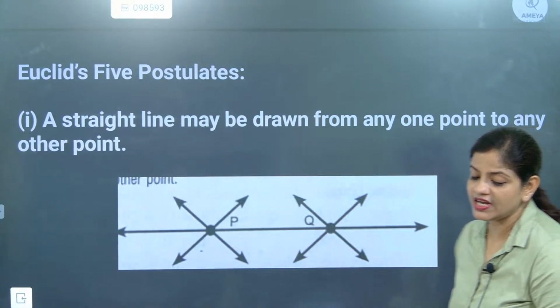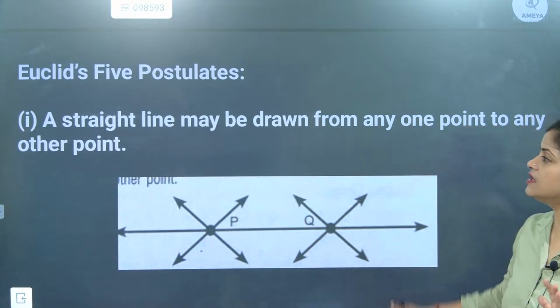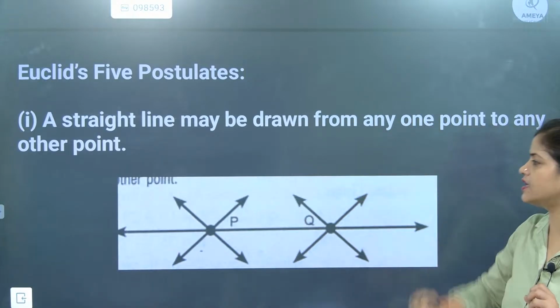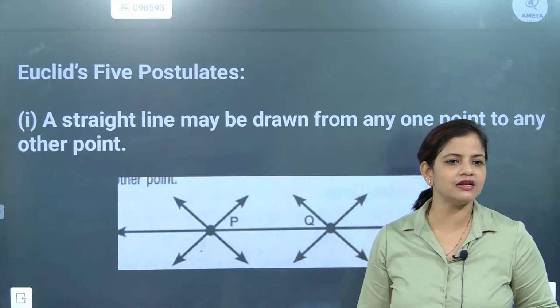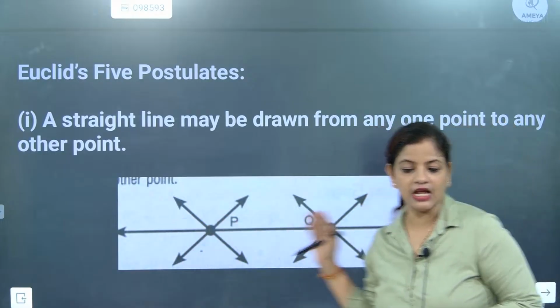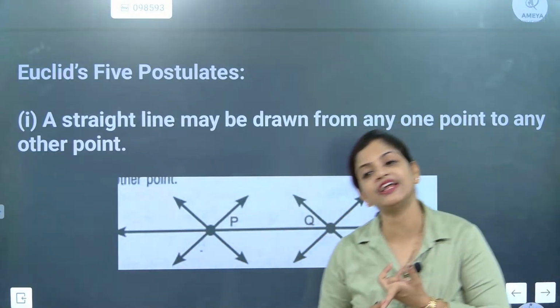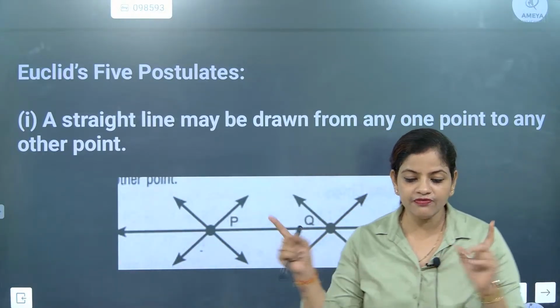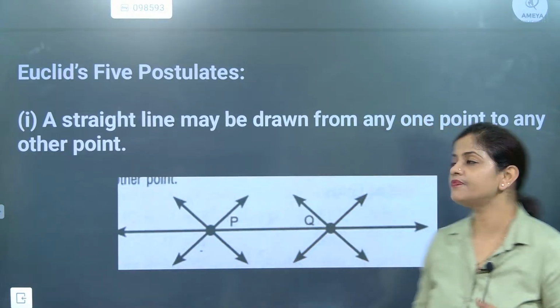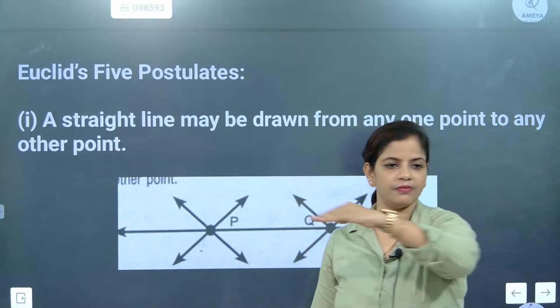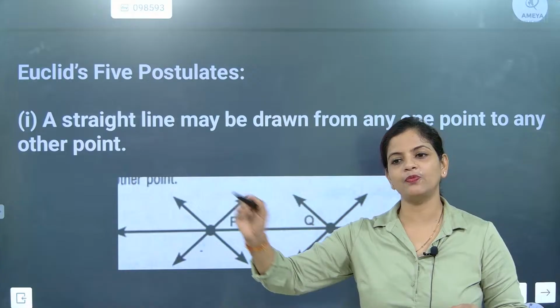See this part very nicely. Now see here, learn this one. A straight line may be drawn from any one point to another point. So here one straight line is there. We have learned a very important point that a straight line is made with an infinite number of points. Imagine in a room one ray is coming, one line is coming. In that line, points are there.